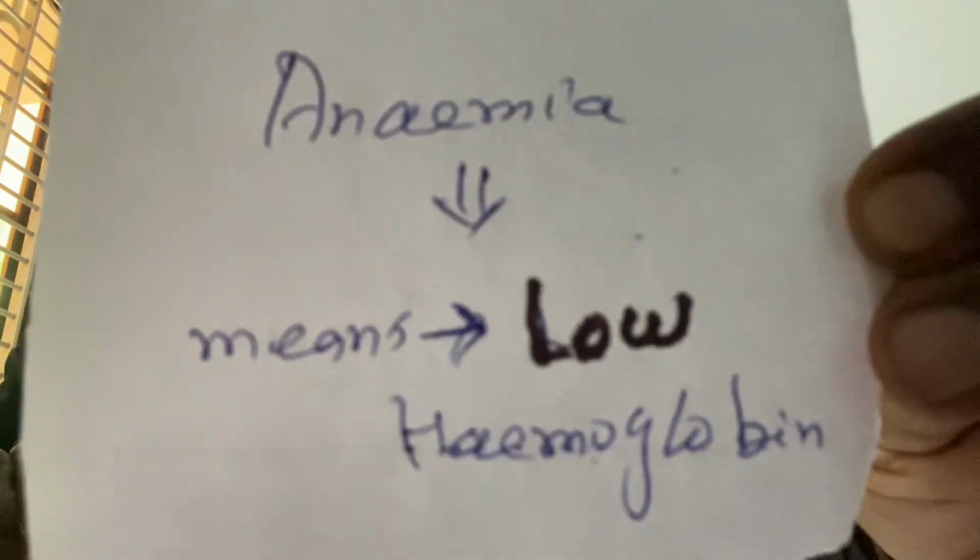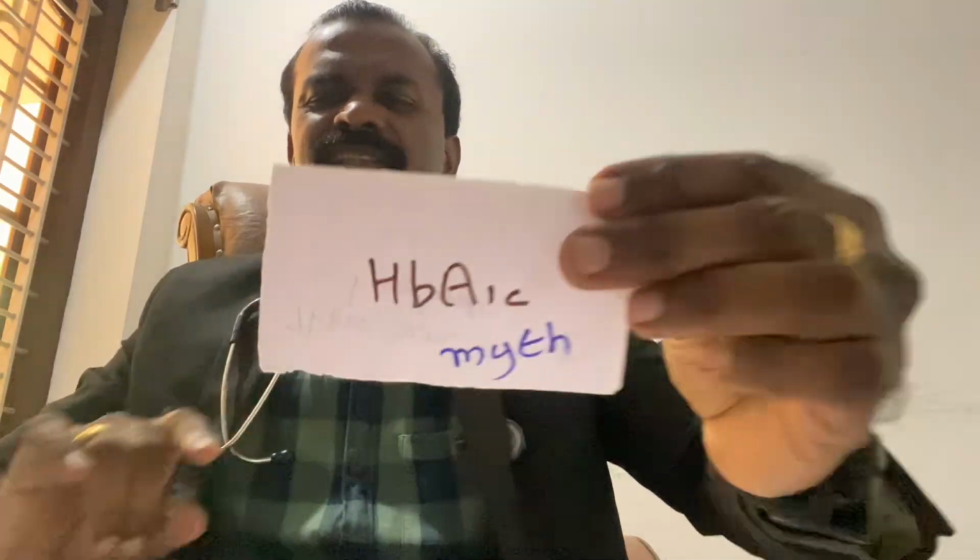In kidney diseases, hemoglobin will be low. In bone diseases, hemoglobin will be low. In ordinary chronic parasitic infections, hemoglobin can be low. That is anemia. In some bacterial infections, chronic infections too. So there are thousands of reasons for low hemoglobin. Anemia means low hemoglobin. So this is a myth, that is what I am telling you.